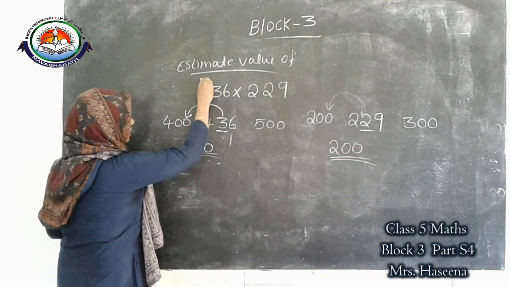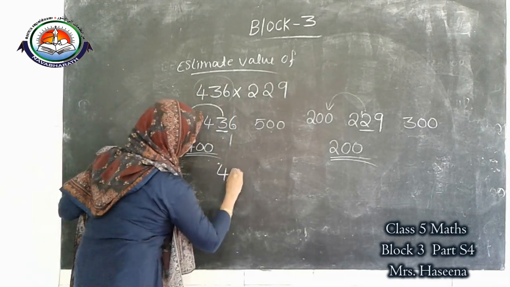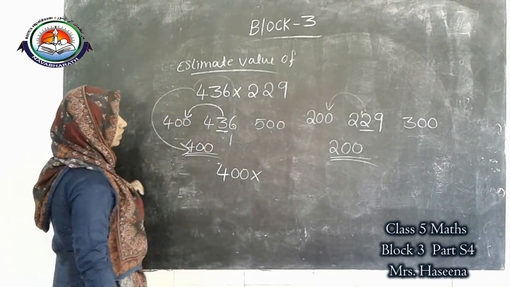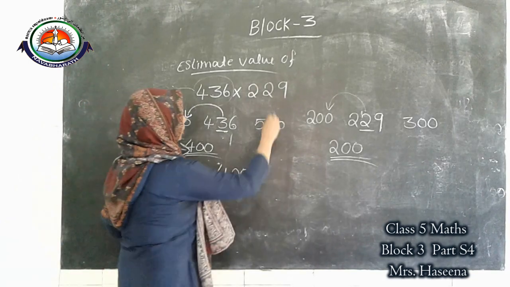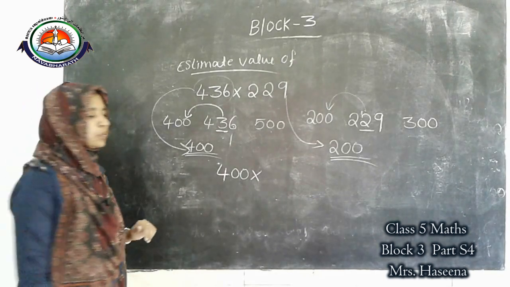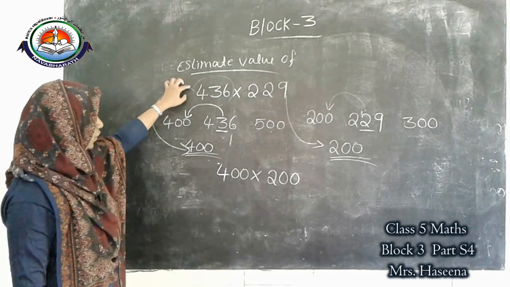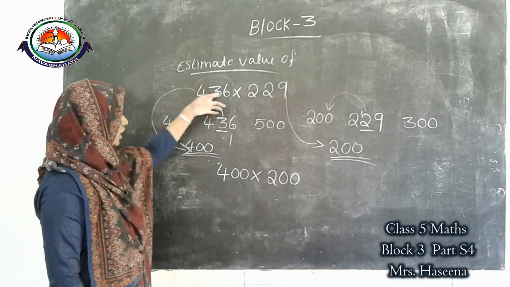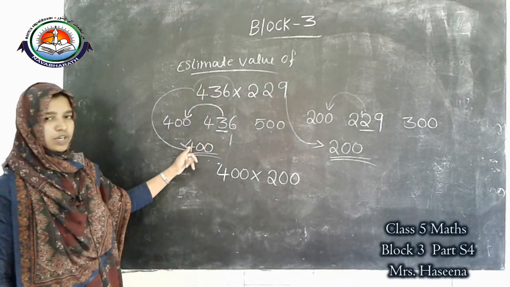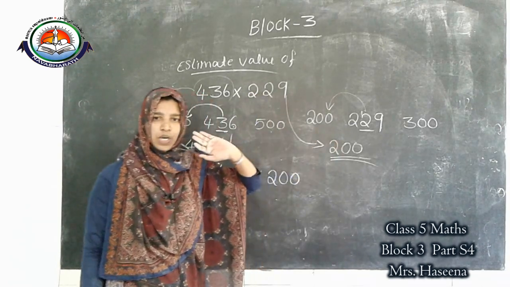Instead of 436 we can write the rounded answer 400, and instead of 229 we can write 200. Understand? After rounding off, 436 gives 400 and 229 gives 200.